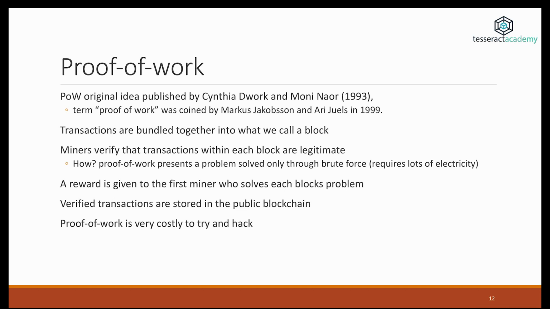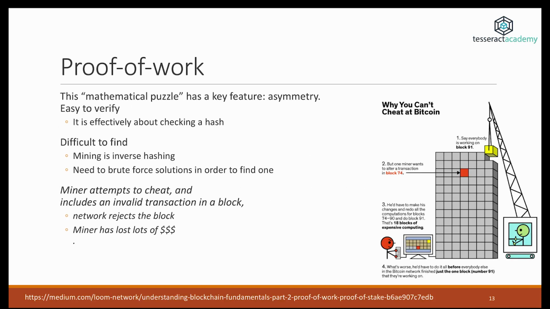And the term blockchain came out of this process, that transactions are aggregated together in blocks and then blocks are verified by the nodes. So one of the key components of proof of work is that it requires lots of electricity, lots of work, hence the name, to verify transactions. However, once the transactions are verified and you found a solution for a new block, it's very easy for other nodes to verify that you're telling the truth. Indeed, yes, you have found a solution for this new block and this block can be added to the chain. So that's the key component, asymmetry, because finding the solution is going to take lots of resources, but verifying the solution is something that can be done even on a laptop.